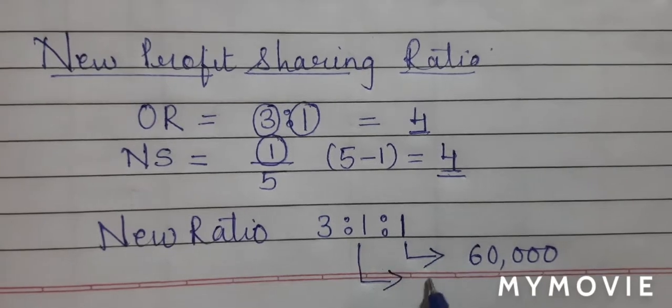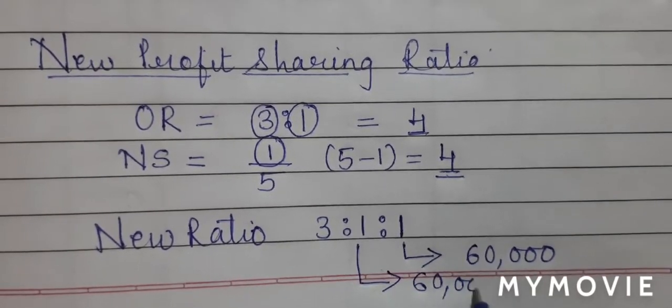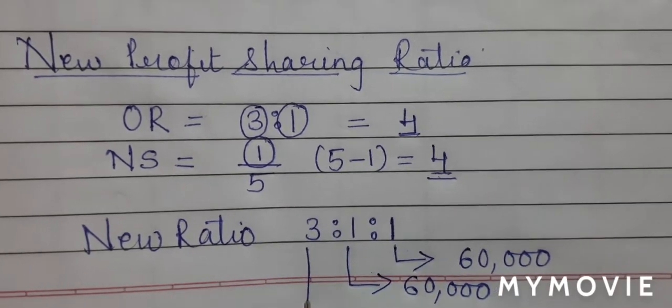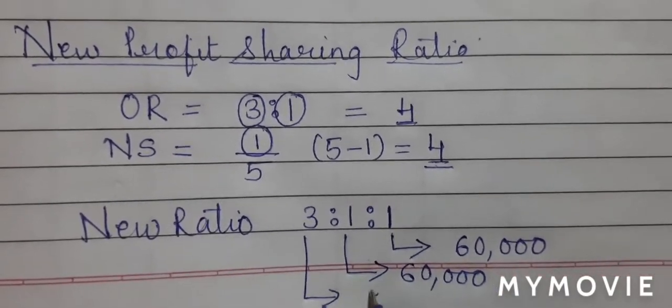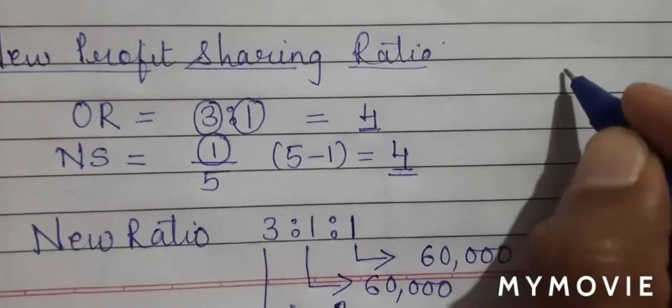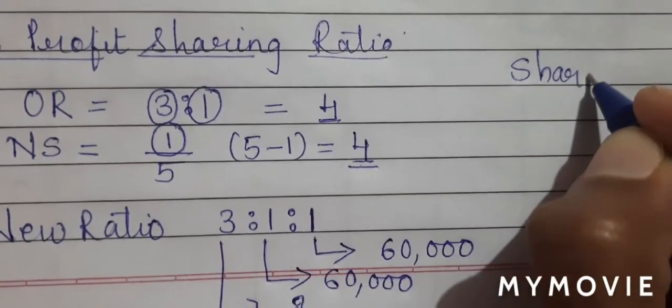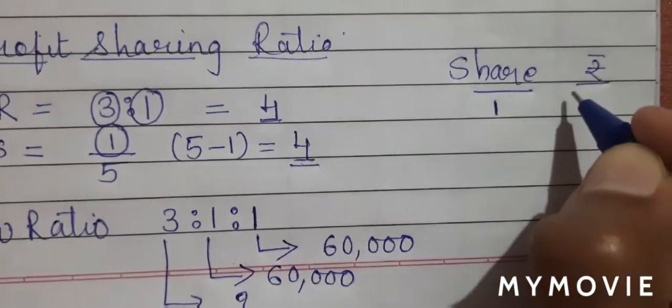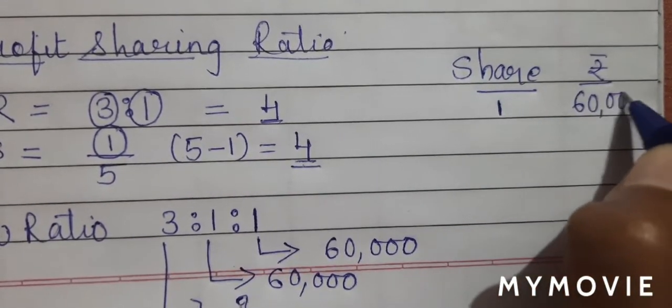So even he will bring in 60,000. So for one share, 60,000. But this partner has 3 shares. So how much capital will he bring in? So let us do the calculation. We will write share and rupees. So for one share, the partner brought in 60,000.